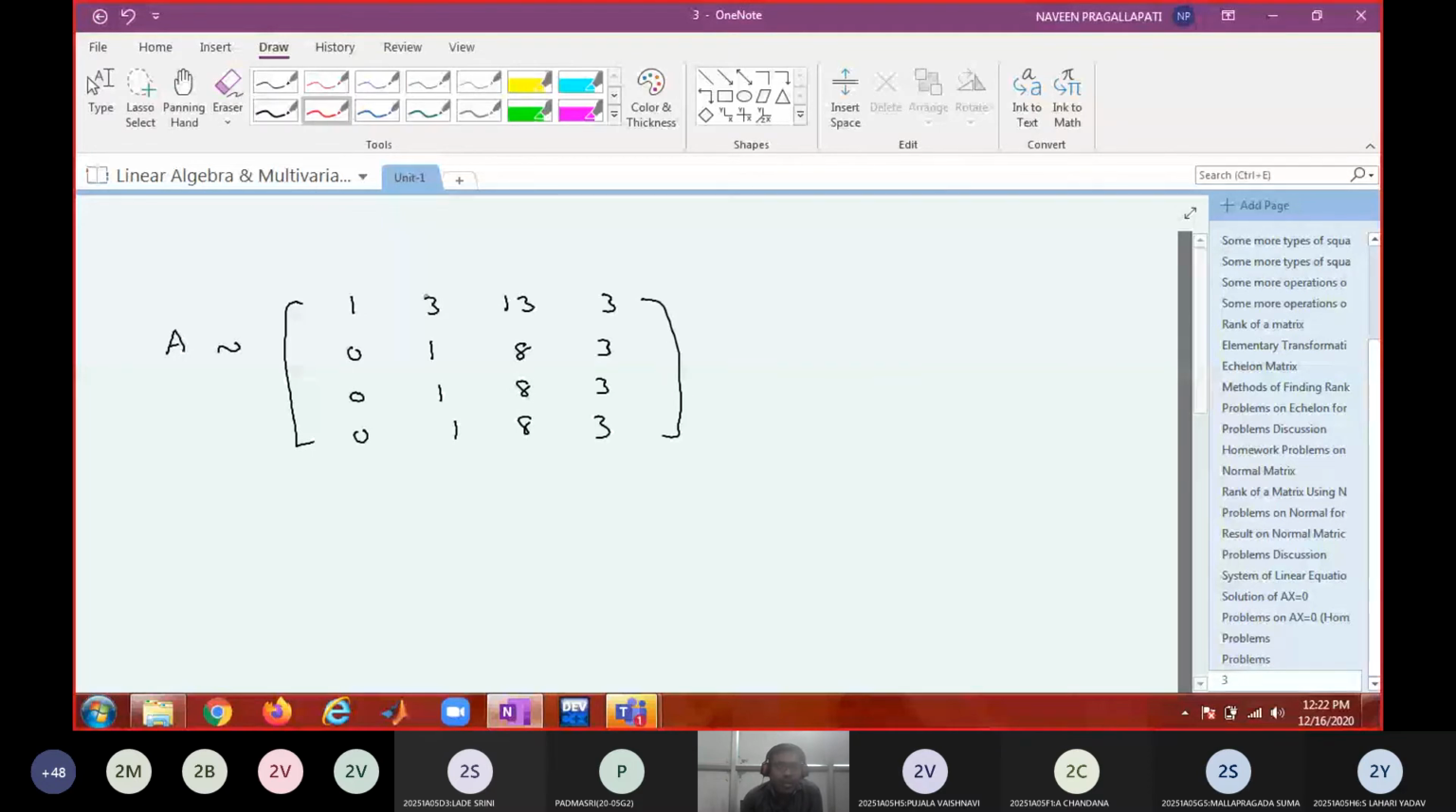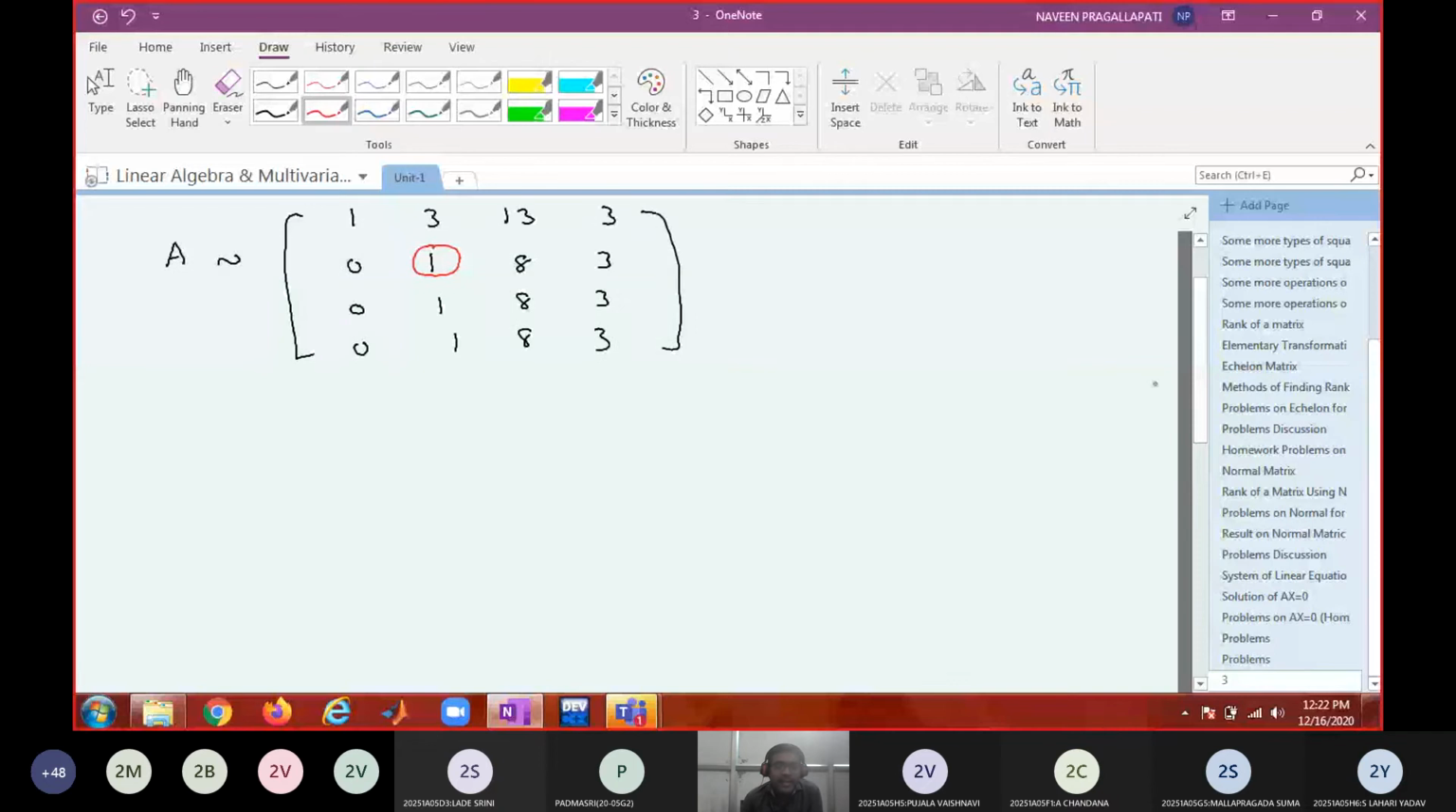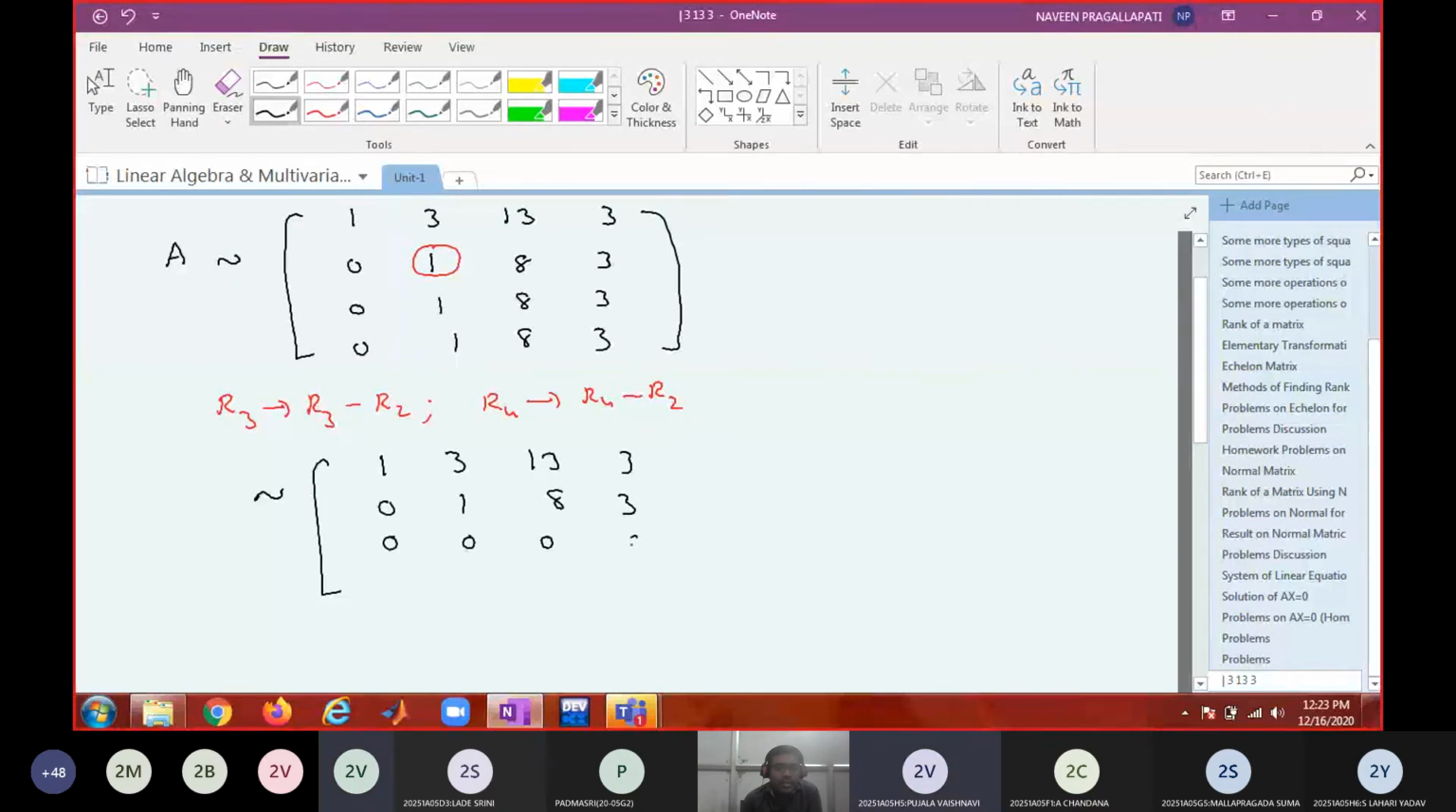Okay. So now if I apply row operations like R3 gets R3 minus R2, R4 gets R4 minus R3, then it will be equivalent to 1, 3, 13, 3; 0, 1, 8, 3; 0, 0, 0, 0; 0, 0, 0, 0.